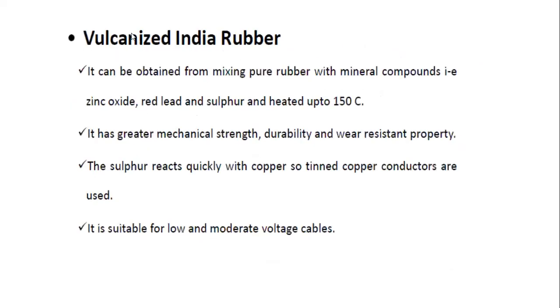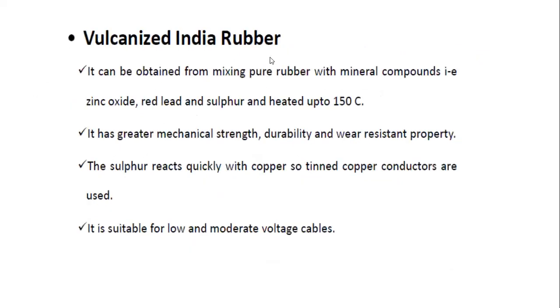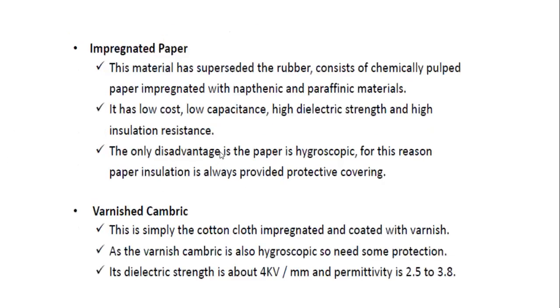First one is the rubber, next one is the varnish cambric, which is an improvement over rubber. Rubber does not give high mechanical strength, and it absorbs some moisture. Therefore, the rubber is mixed with some mineral components and heated at 150 degrees, and we form vulcanized Indian rubber. It gives mechanical strength and high reliability, therefore it can be used for low and moderate voltages.